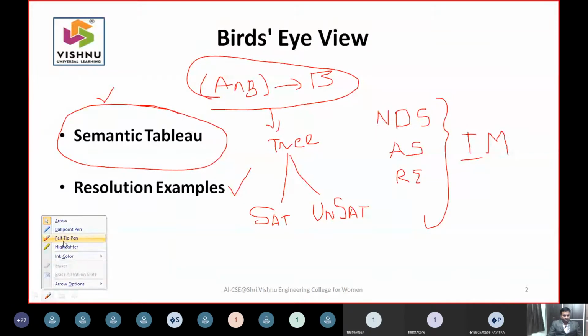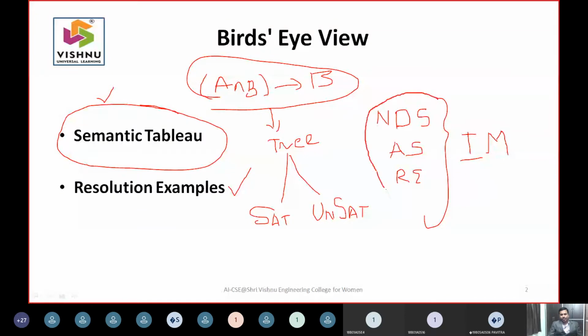What I'm trying to say in these 2 to 3 minutes is that we have studied all these inference mechanisms. This semantic tableau is an odd man out in this third unit, which talks about how you take an expression, construct a tree based on certain rules, and based on the path we get to the leaves, we say something is satisfiable or unsatisfiable. So the two outputs are satisfiable or unsatisfiable.